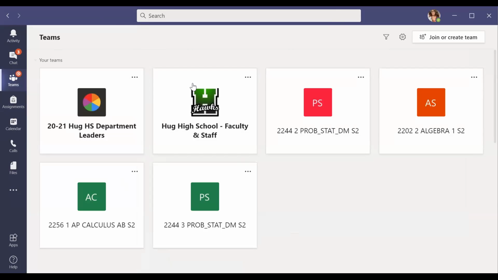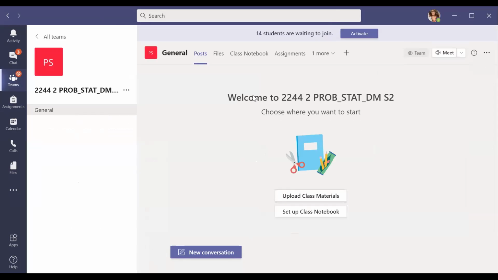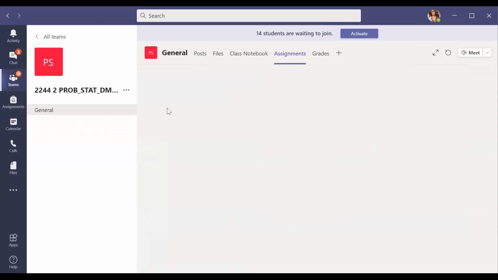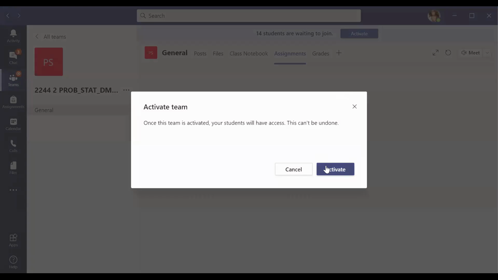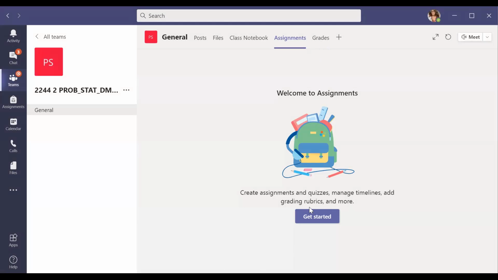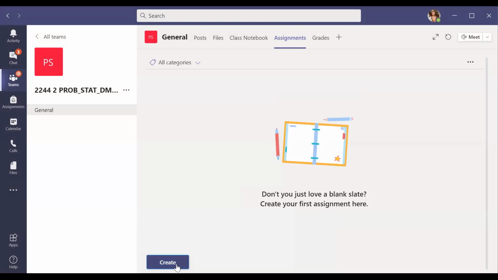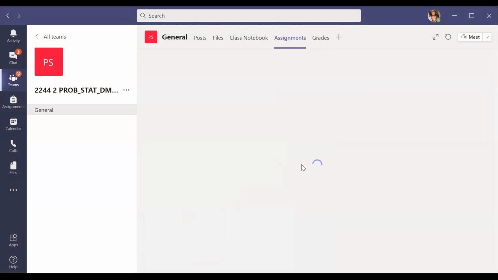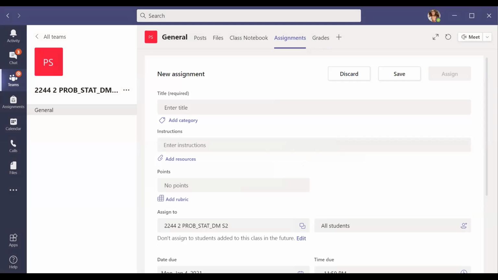By now, make sure you have access to your MS Team. You can see that everything should be turning into S2, which stands for semester 2. I'm going to go over to Prob and Stats, which is 5th period, and start the assignment for this class for today. I'm going to go to assignment. I have 14 of you, and I'm going to activate all of you, so you should be able to join just fine. If for some reason you cannot get into MS Team, please send me an email at ncallahan@washowschools.net, and we will get that figured out.